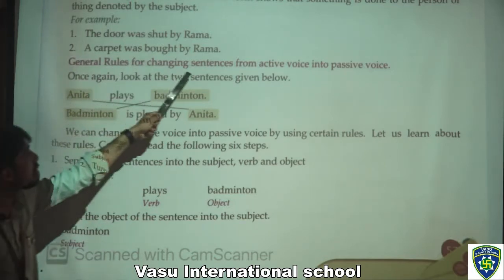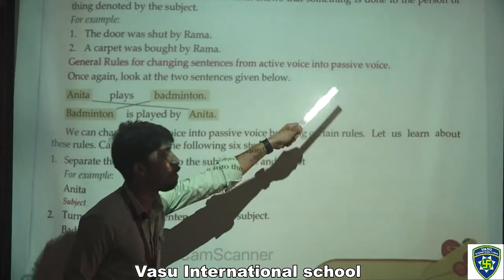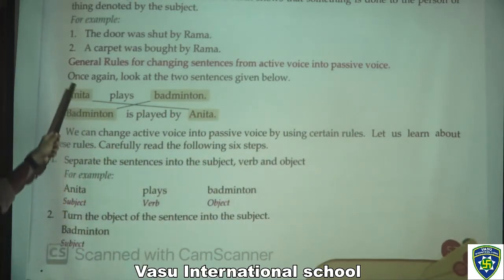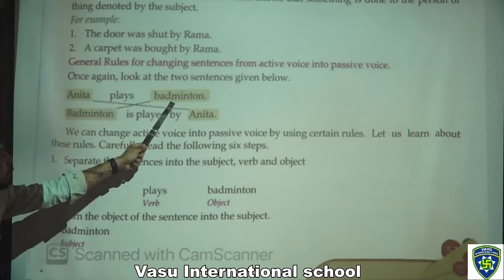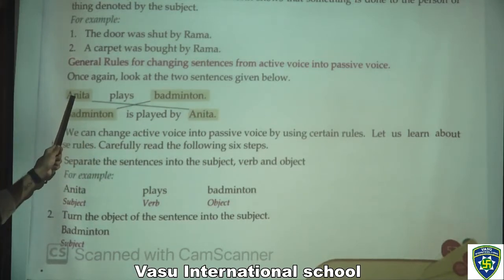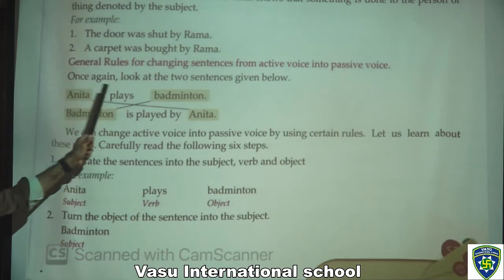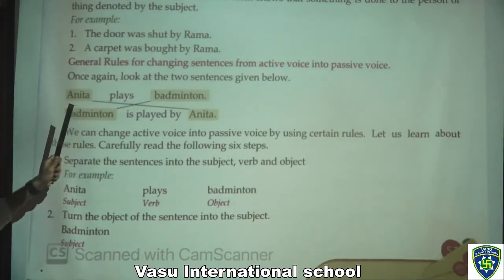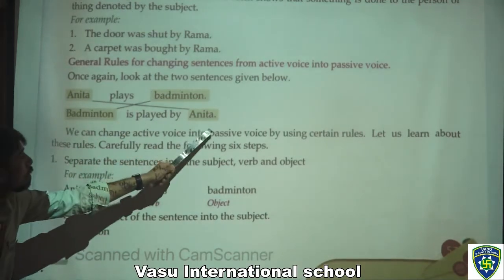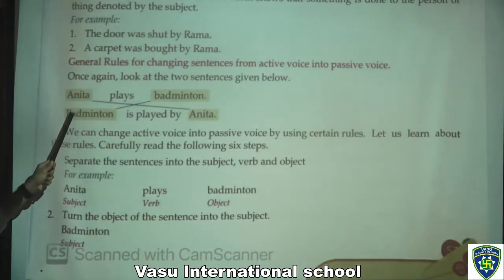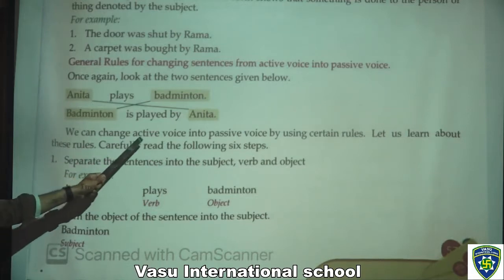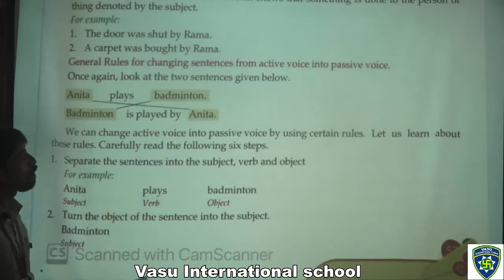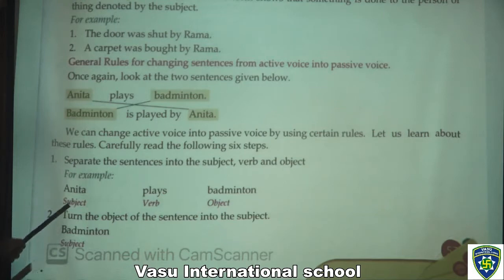General rules for changing sentences from active voice into passive voice. Once again, we should look at these two sentences given below. Anita plays badminton. So Anita is in the first place and badminton is in the last. Badminton is played by Anita. So we should put badminton in the first place and Anita at the last place. We can change active voice into passive voice by using certain rules. Let us learn about these rules.